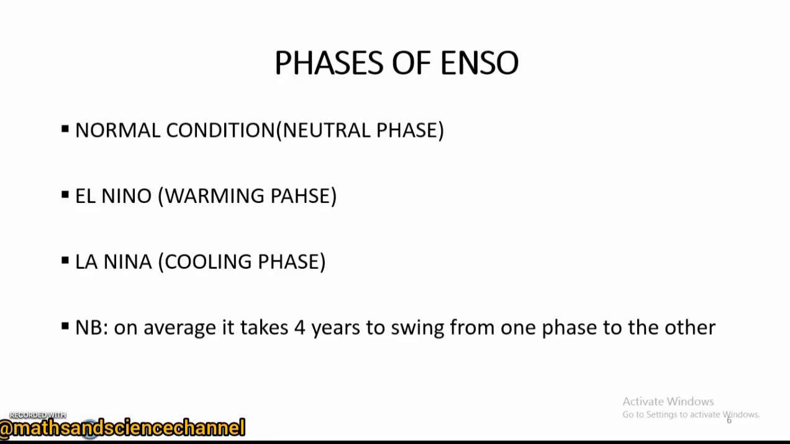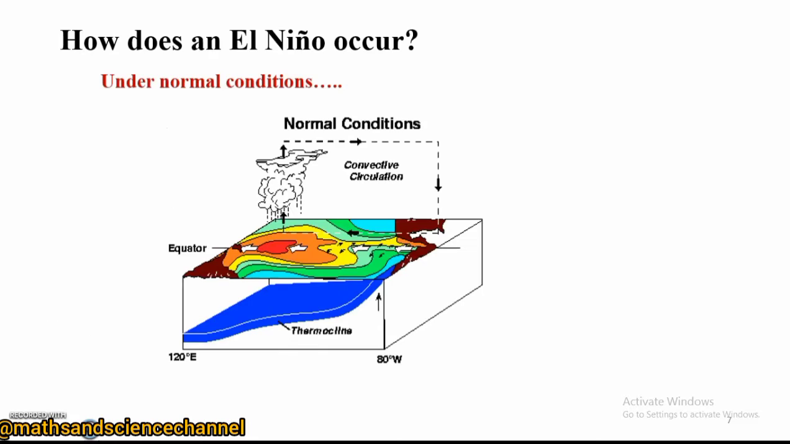Now let's look at how each phase occurs. So let's start with the normal condition, the neutral phase, and look at how the whole thing occurs. If you look at this figure over here, we have the Pacific Ocean. This figure is just representing the Pacific Ocean.